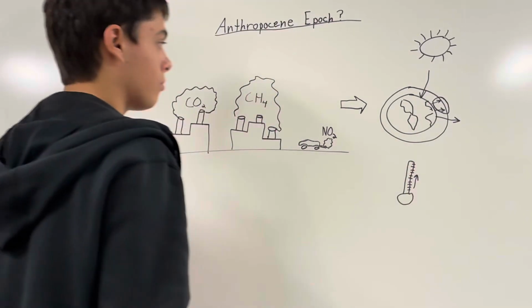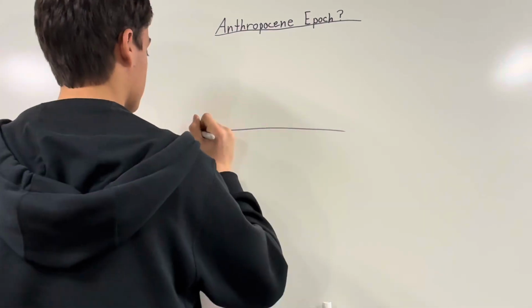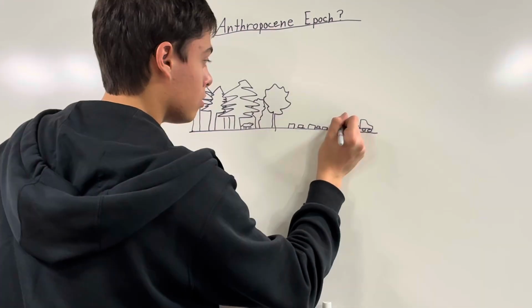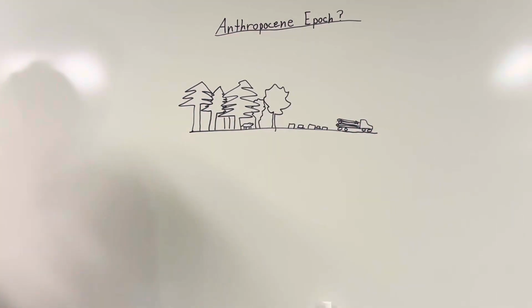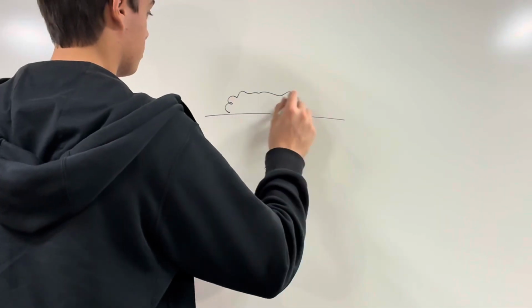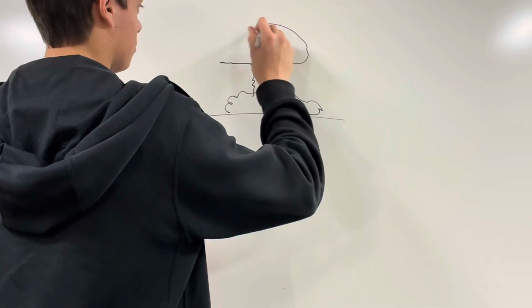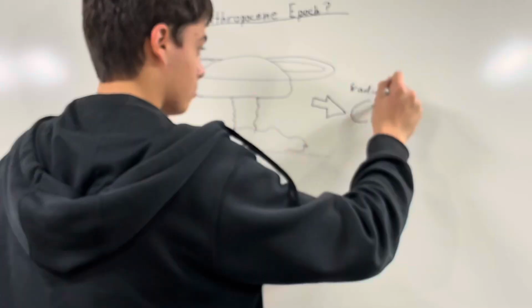Humans are also causing a mass extinction because of deforestation and expansion of cities, destroying environments and habitats of animals. One final argument some geologists make in support of the Anthropocene epoch is that large amounts of the radioactive isotope carbon-14 were left in the atmosphere from the explosion of the atomic bomb during World War II.